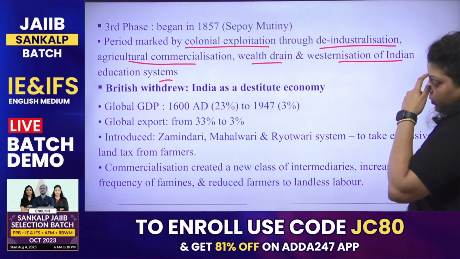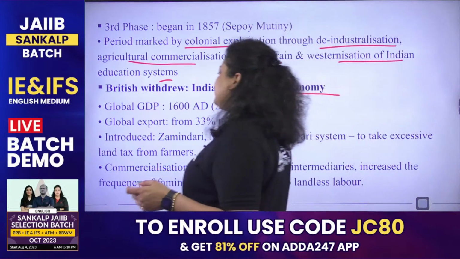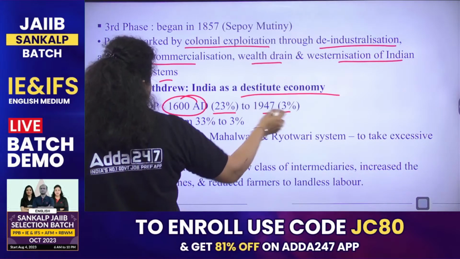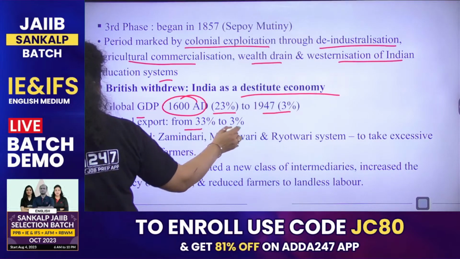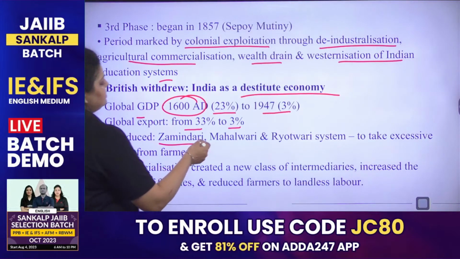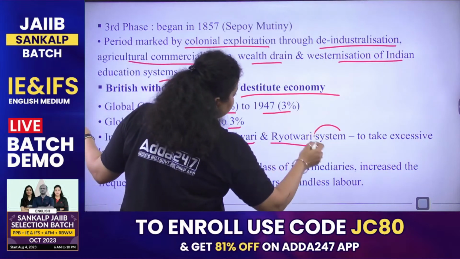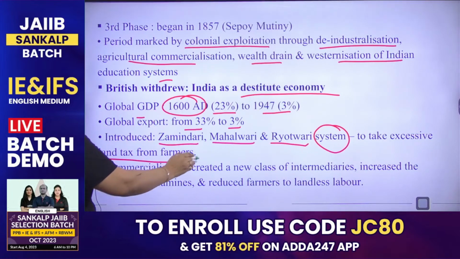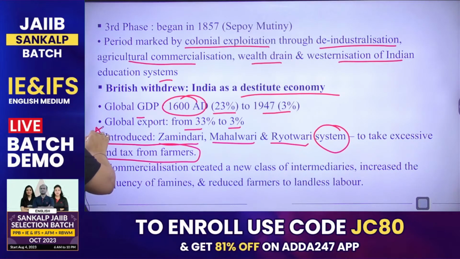Now the British left India as a destitute economy. Global GDP share fell from 23% to 3%, and global exports from 33% to 3%. Then the zamindari system was introduced. Zamindari system, Mahalwari system, Ryotwari system, these three systems were introduced by the Britishers for which purpose? To take excessive land tax from the farmers. These three systems are important.